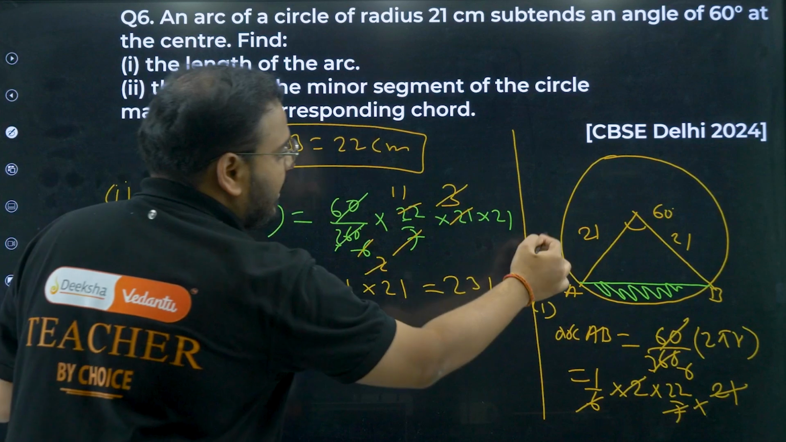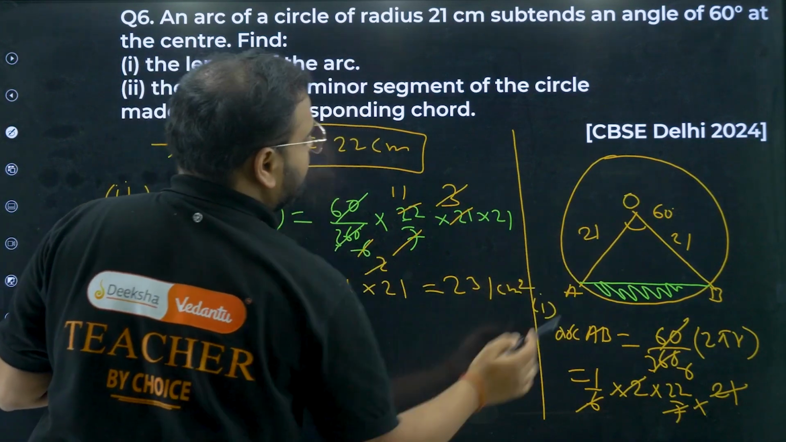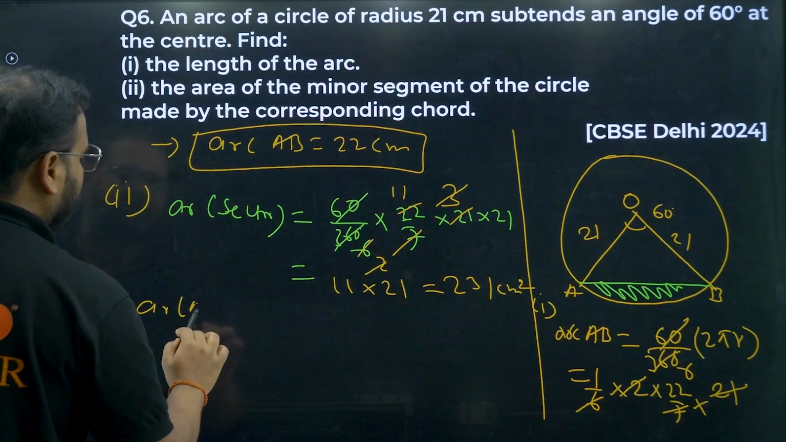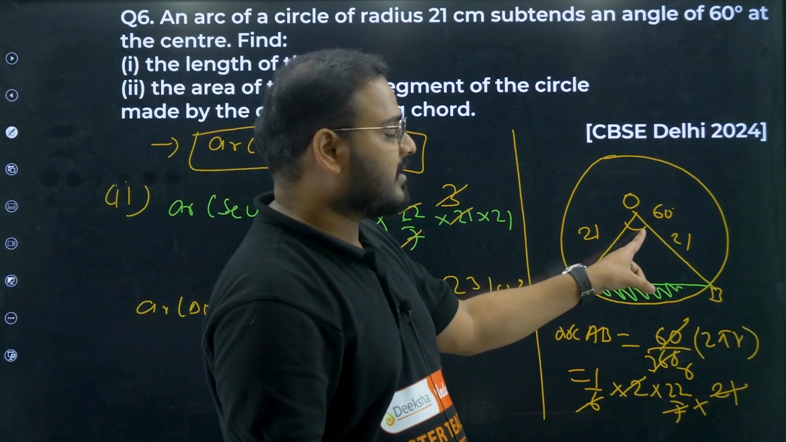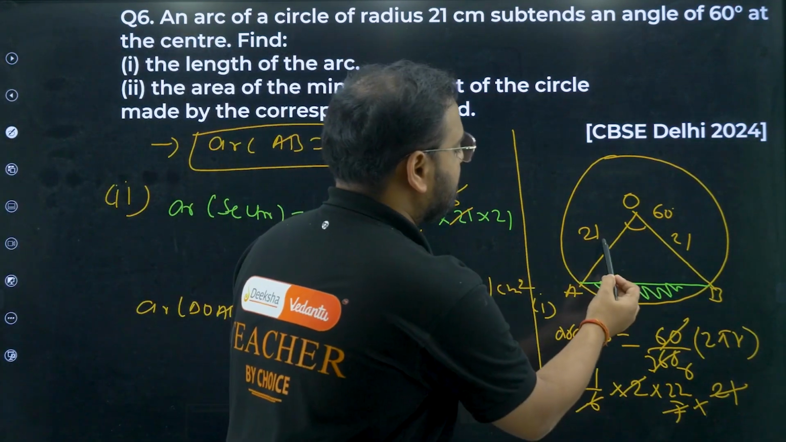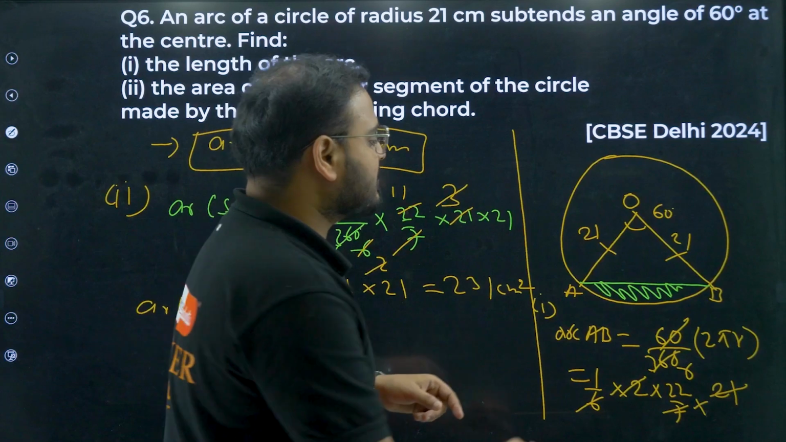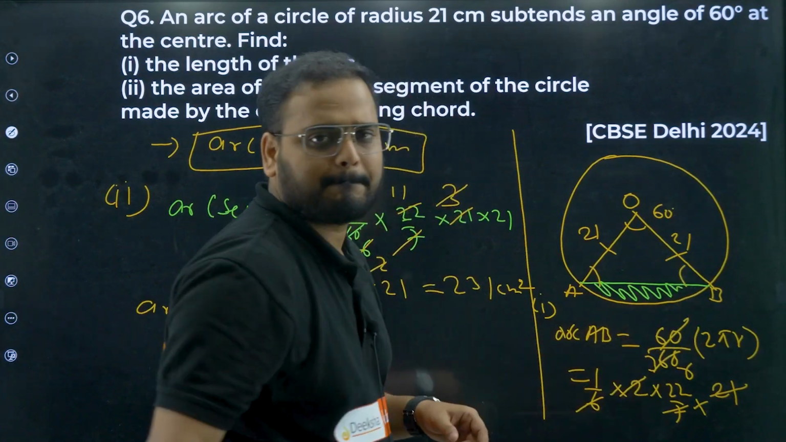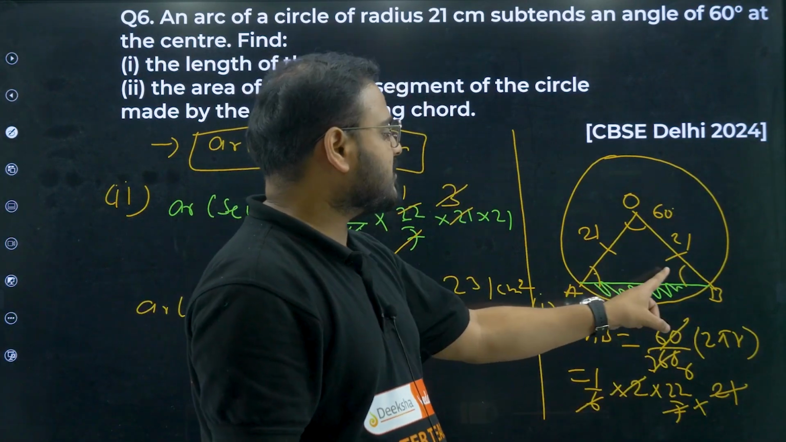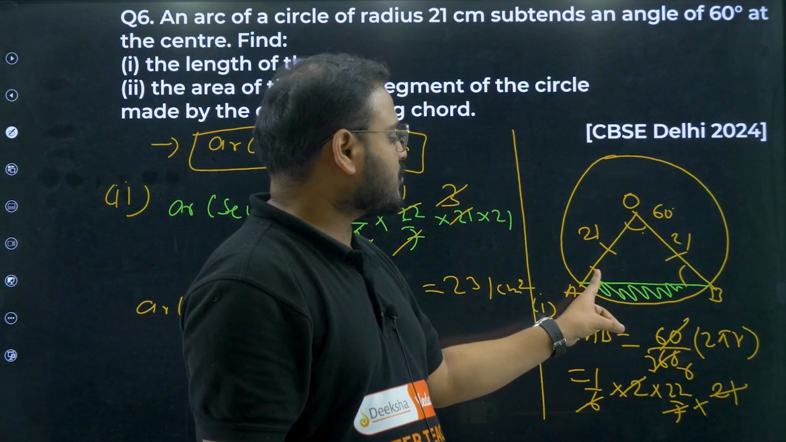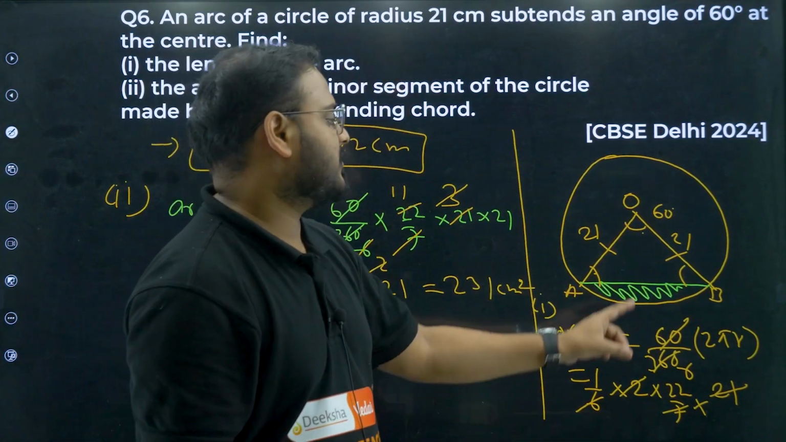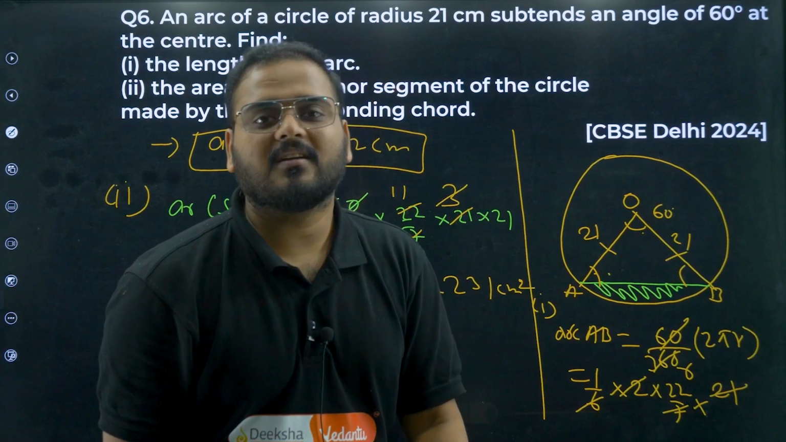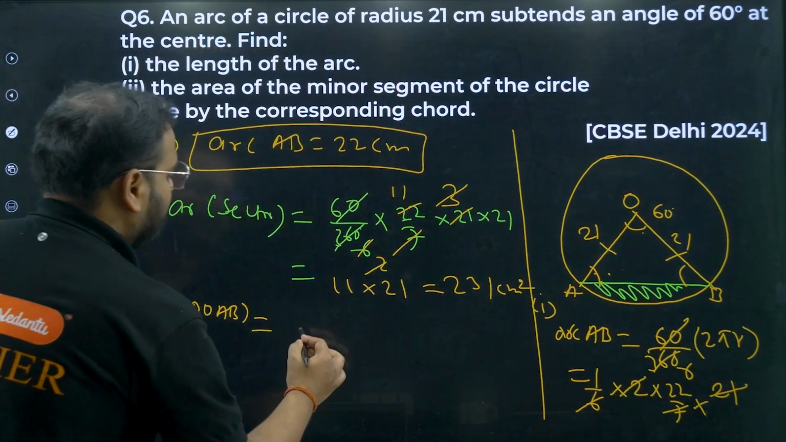Now we have to find what? The area of triangle OAB. 60 degrees is this angle. These are equal sides, which means this angle and this angle are equal. It is an isosceles triangle. This 60 means this is also 60, this is also 60. Then only the angles will be equal to each other. Which triangle? Equilateral.